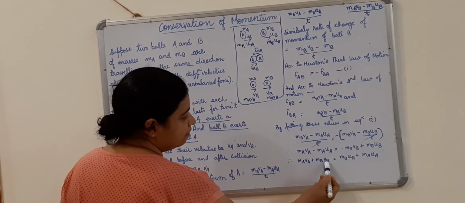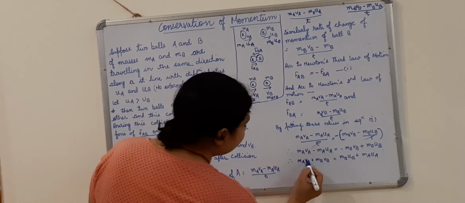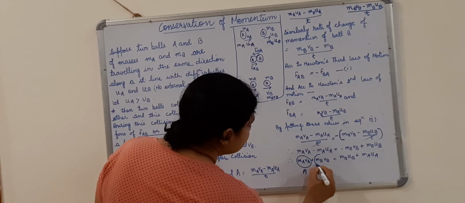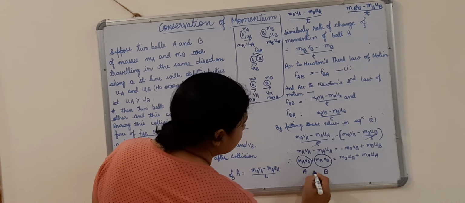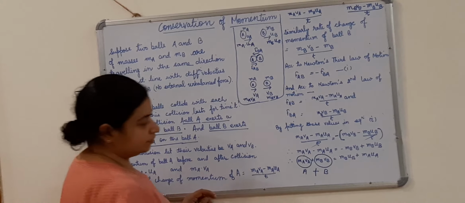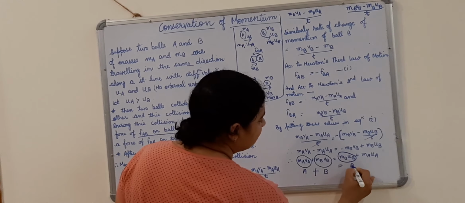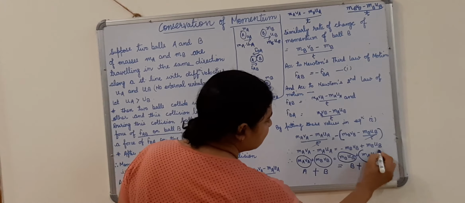MAVA plus MBVB, this is the final momentum of ball A and this is the final momentum of ball B, the sum is equal to the initial momentum of ball A and the initial momentum of ball B.